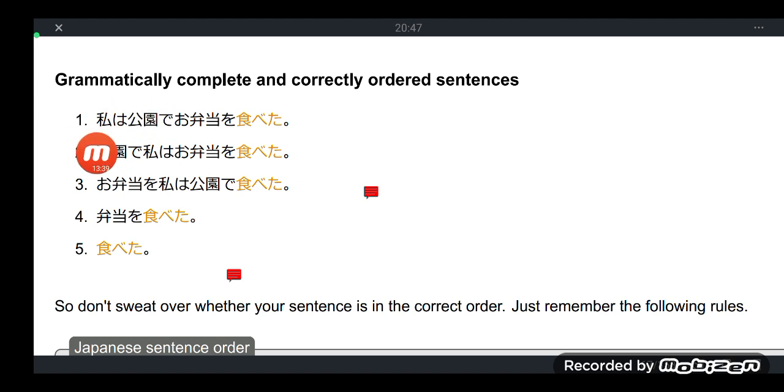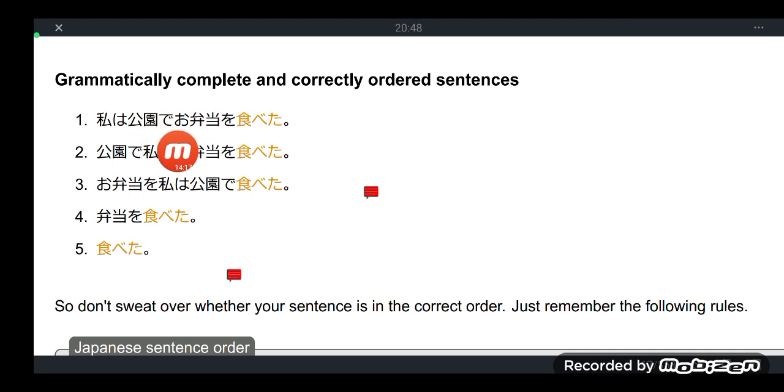Sentence number one. 私は公園でお弁当を食べた. Very correct. This is a complete sentence. Let's translate this in English. As for me, watashi wa, in a park, kouen de, obento wo tabeta. I ate the obento at the park.